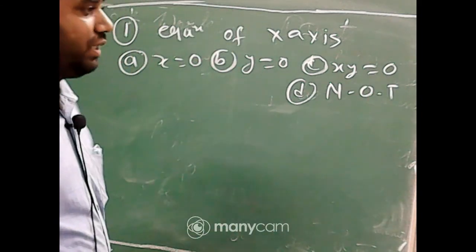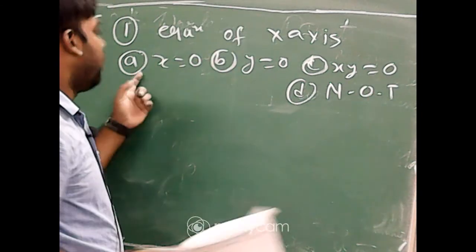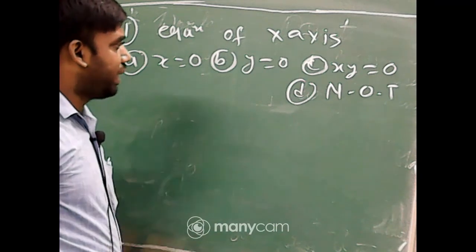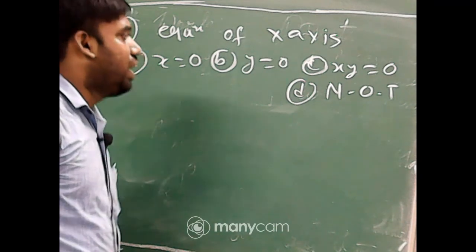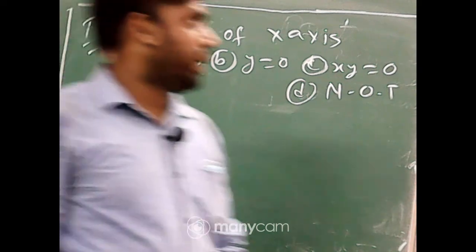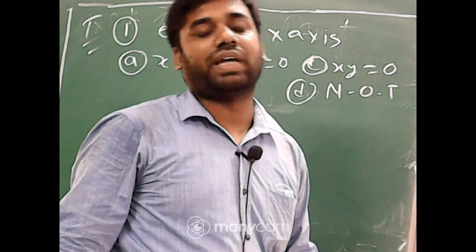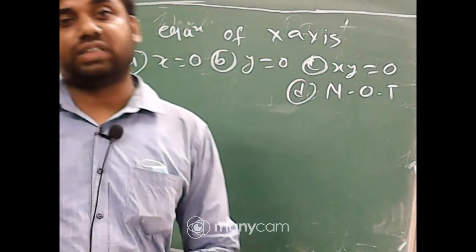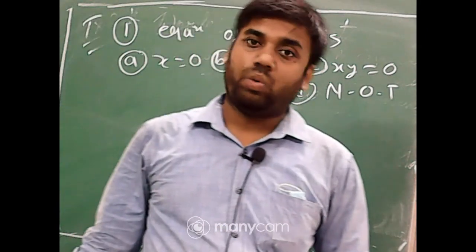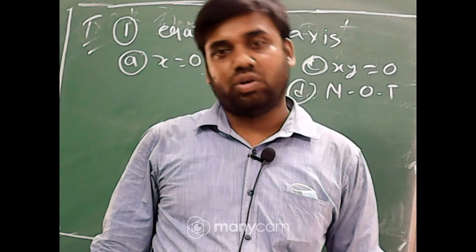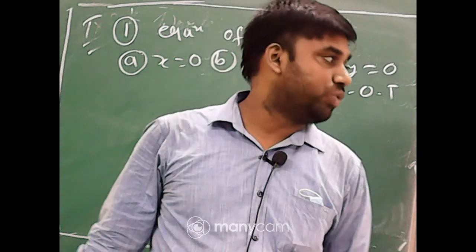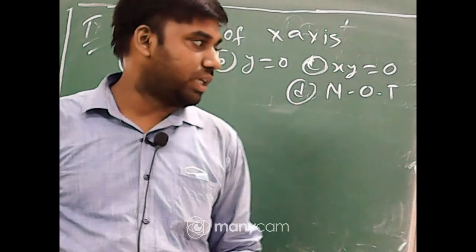Equation of x-axis. Option A, x equal to 0. Option B, y equal to 0. Option C, x y equal to 0. And option D, none of these. Try to answer it, students. Which one is the right answer?